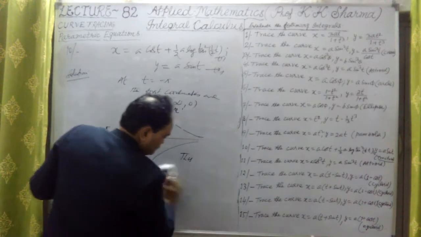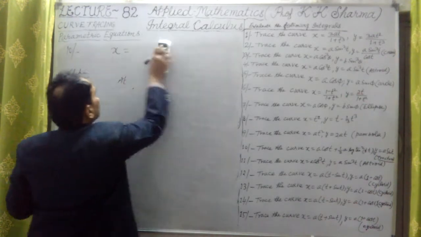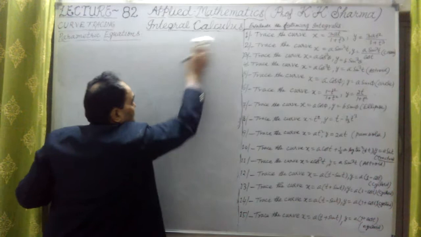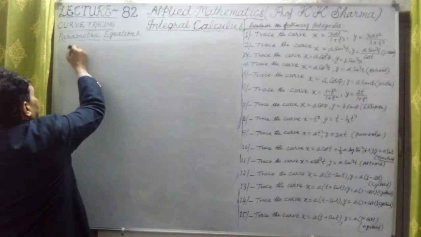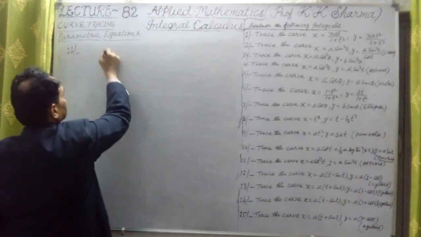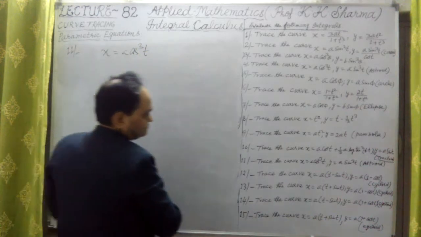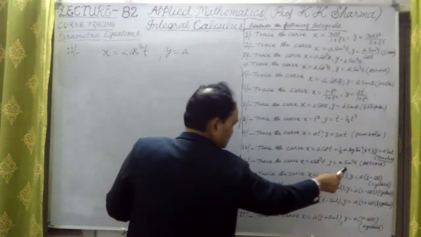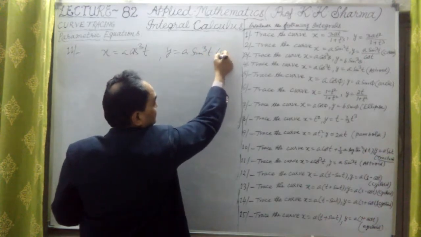So question number 11. This is tractrix. Question number 10 we have done. Okay, now let me talk about question number 11. What did it say? Trace the curve x equal to a cos cube t and y equal to a sin cube t. This is asteroid.